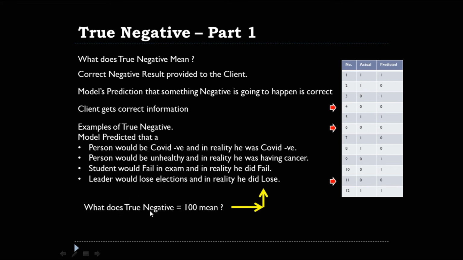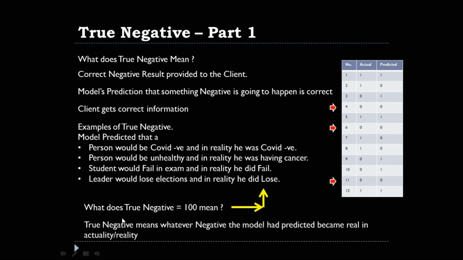So what does true negative equal to 100 mean? True negative equal to 100 means that, let's say, if the machine learning model predicts that the student would fail in the exam, and in reality he did fail. So we have got 100 such observations, such negative observations, where the machine learning model predicted that something negative would happen, and in reality the negative thing did happen. So that's what it means. So true negative means whatever negative the model had predicted became real in actuality or reality.